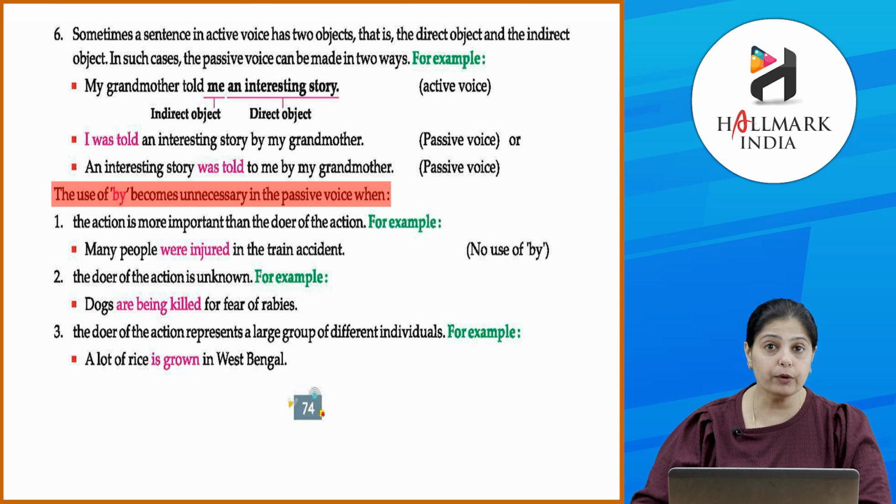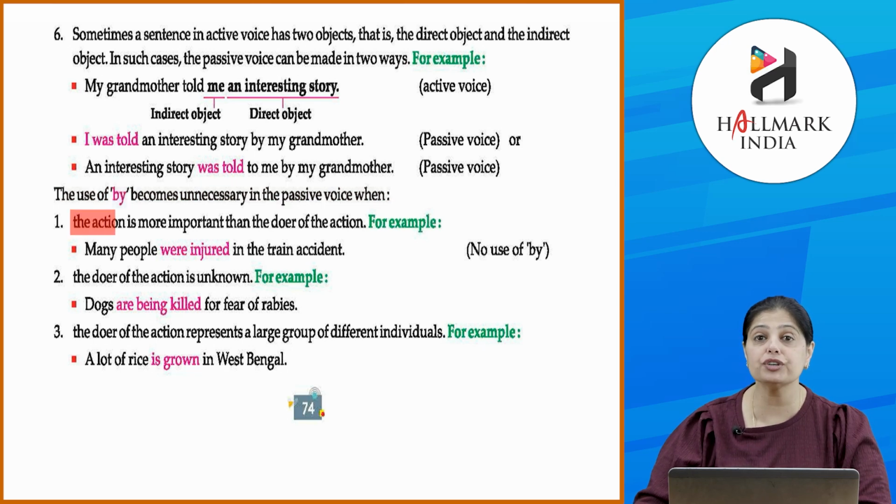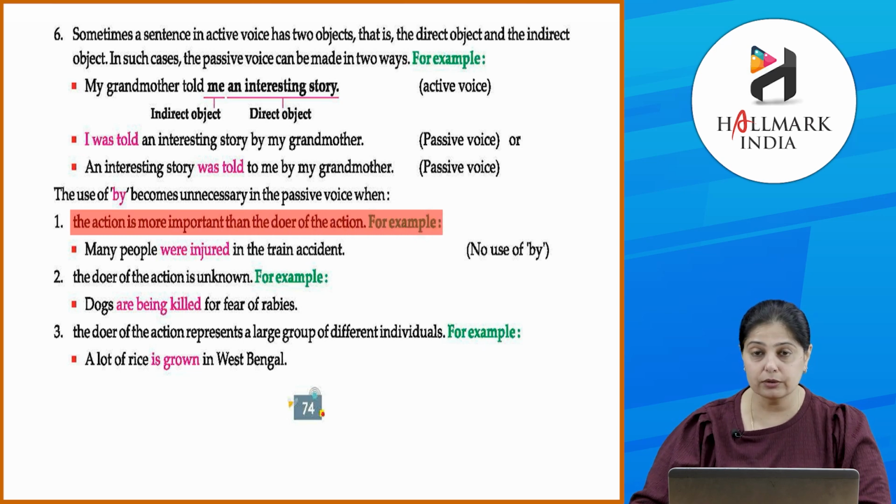Okay, it is not required when the action is more important than the doer of the action. Like जब हम doer को specify करते हैं, हमें पता होता है कौन doer है, तब हम by लिखते हैं. But यहाँ पे जब हमें पता नहीं होता है and we are giving more importance to the action, तब हम use करते हैं. That time we don't use the word by.